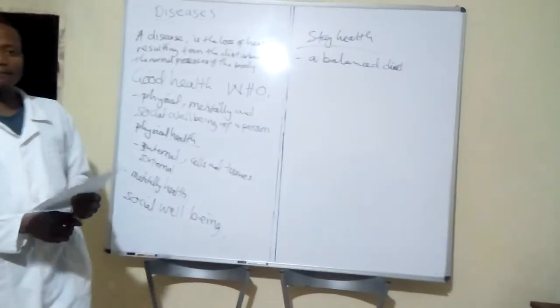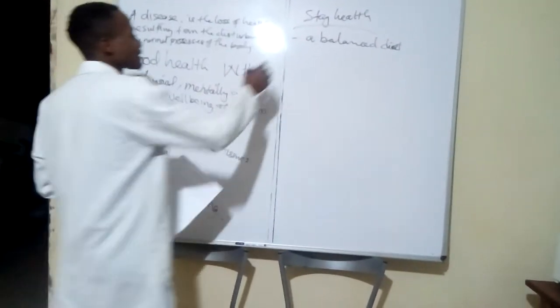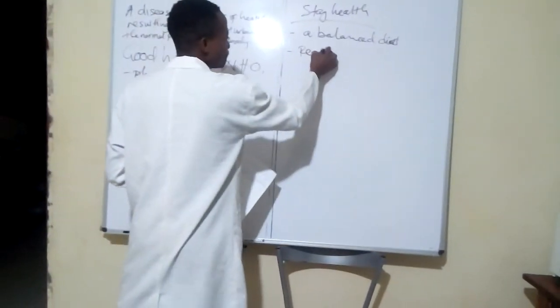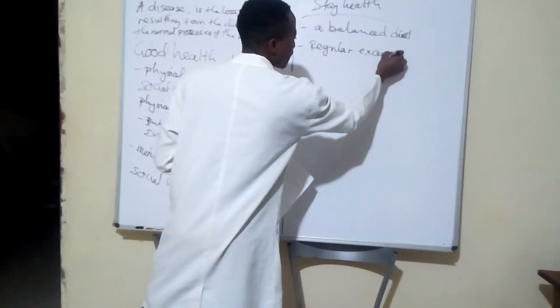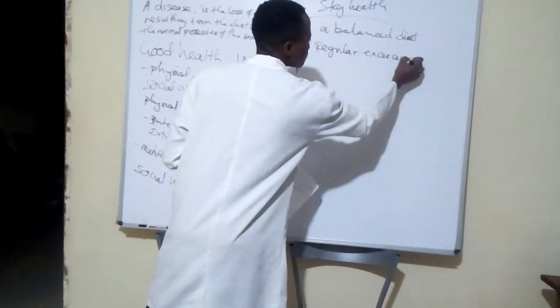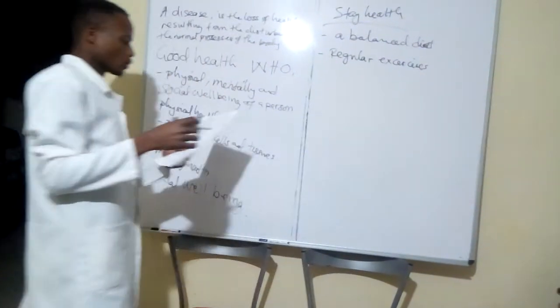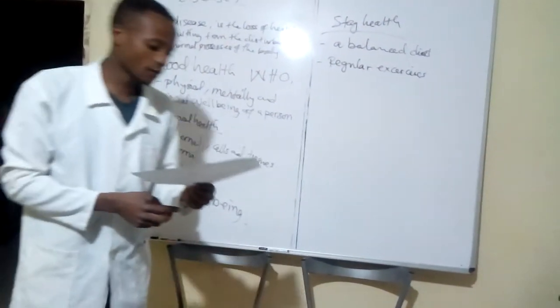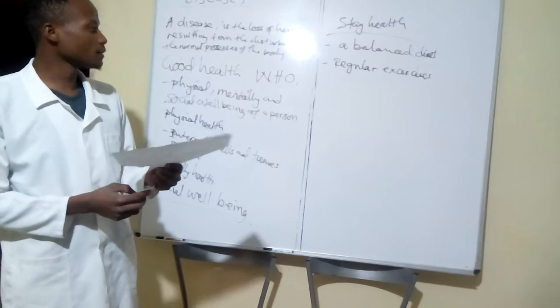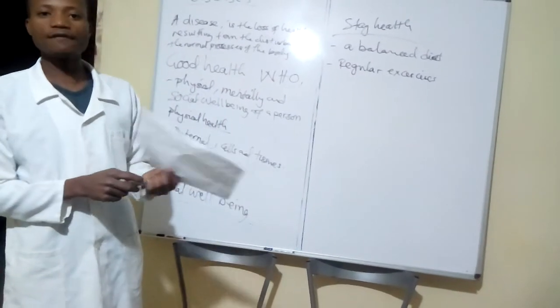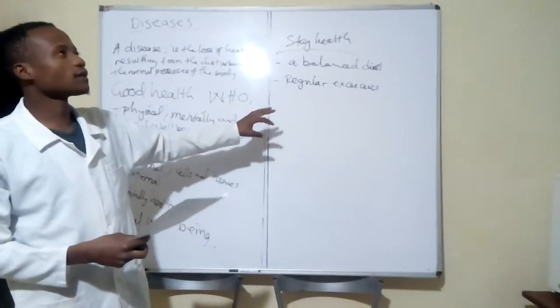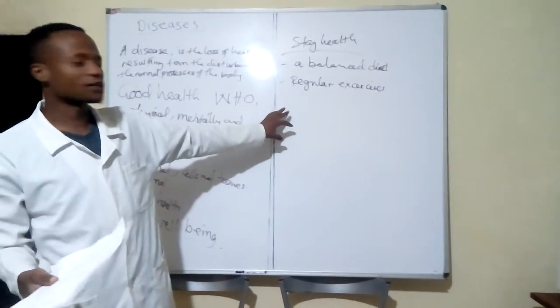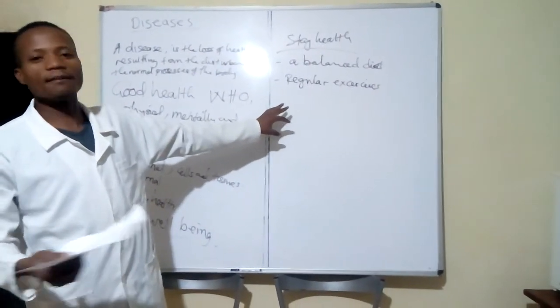Then apart from that, by doing regular exercise, and also by doing some mental activities such as those types of questions which play with the mind.